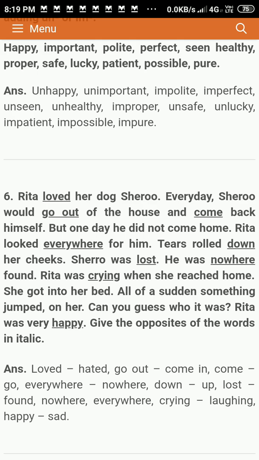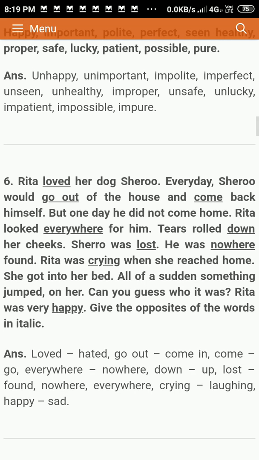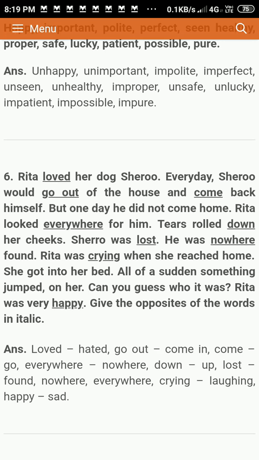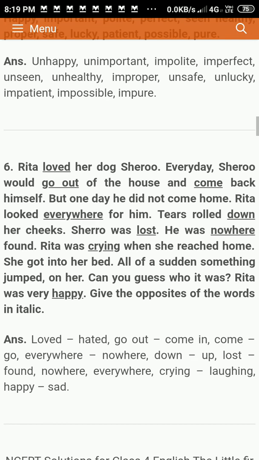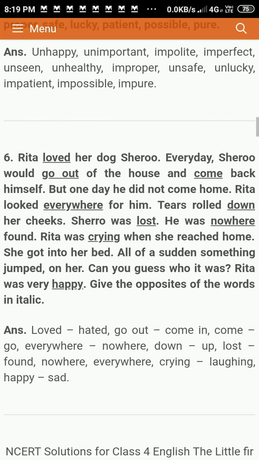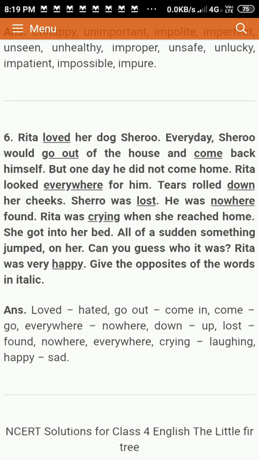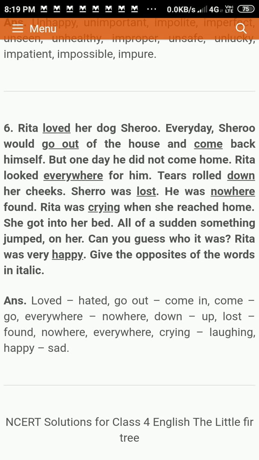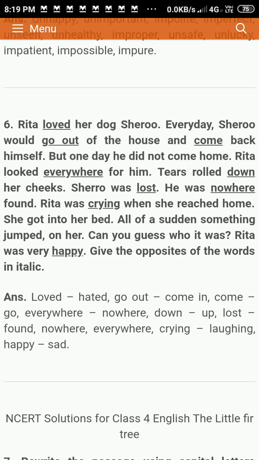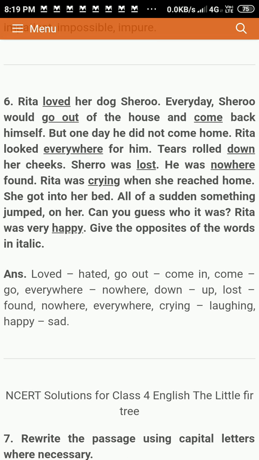Rida loved her dog Sheru. So what was the opposite of loved? Hated. Every day Sheru would go out of the house and come back himself. Come, opposite, go. But one day he did not come home. Rida looked everywhere. Everywhere, opposite, nowhere. Tears rolled down. Down, opposite, up. Sheru was lost. Lost, opposite, found. He was nowhere found. Nowhere, opposite, everywhere. Rida was crying. Crying, opposite, laughing.